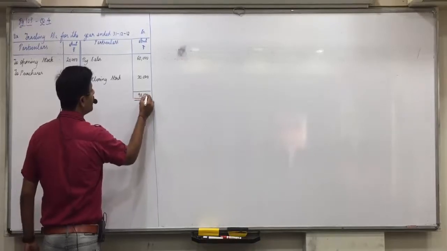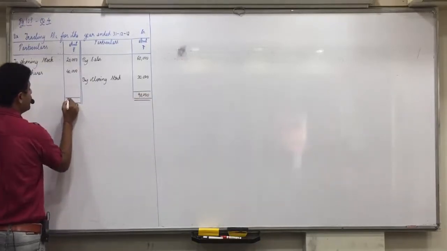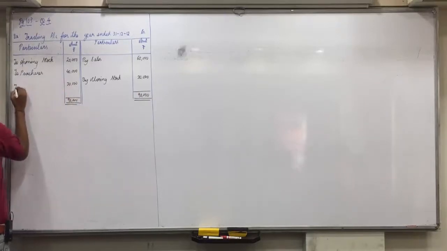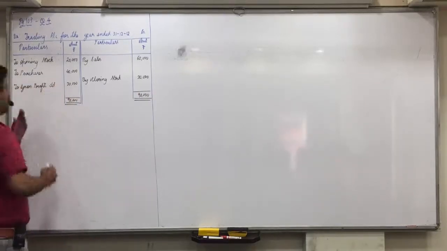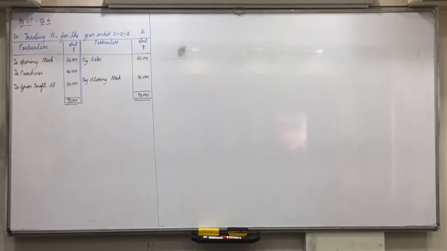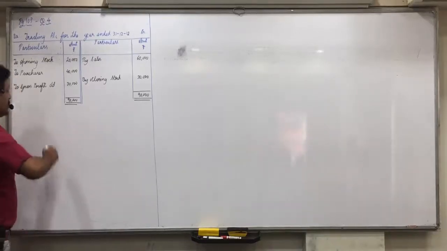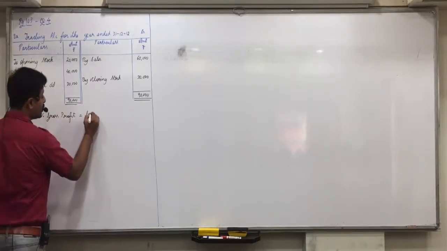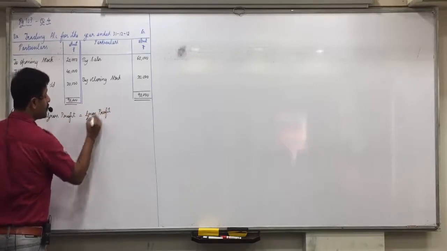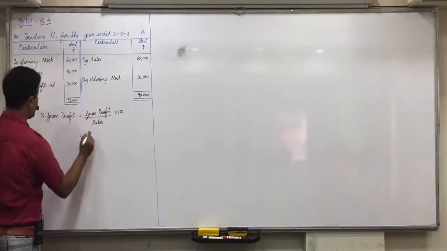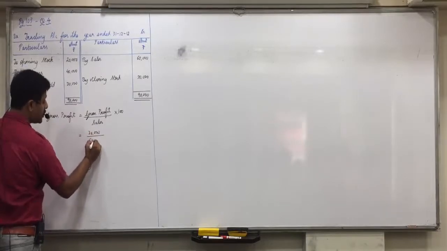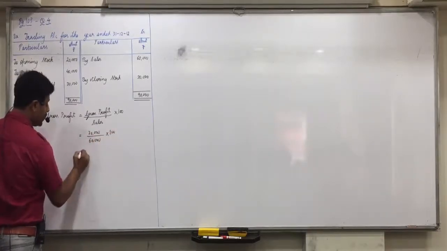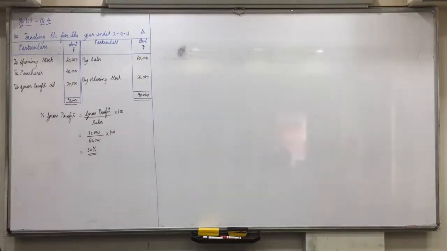60 and 30, 90, minus 60, 30,000. To gross profit carried down. Any confusions in this? Yes, now we are ready. After this, we will find the percentage of gross profit. Percentage of gross profit will be equal to gross profit divided by sales into 100. So, gross profit 30,000 divided by sales 60,000 into 100. That is 50%. Understood this, everyone?